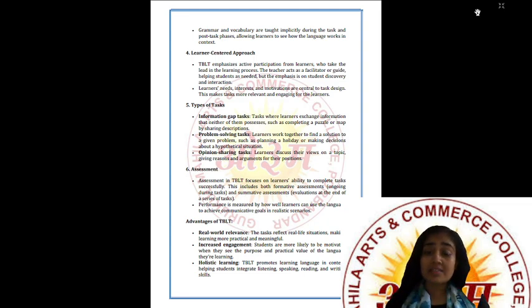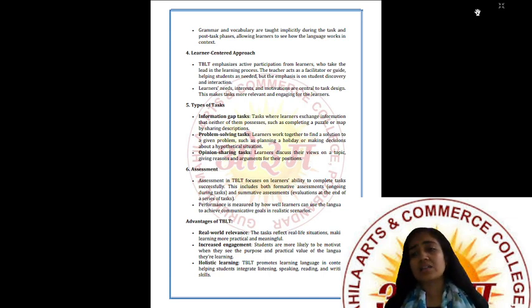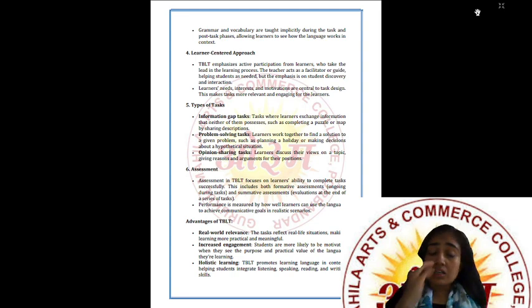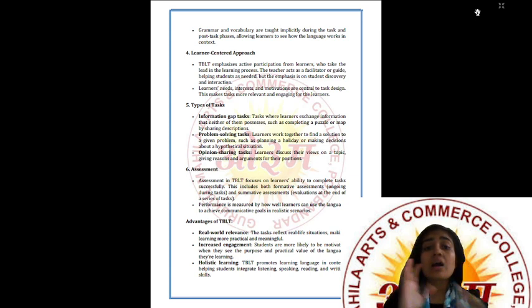Learners' needs, interests, and motivations are central to task design. This makes tasks more relevant and engaging for the learners. As per learners' interests, because if learners are not interested much, then the teacher will also get tired of giving all the tasks, and the learners are not there. How can a teacher teach you, right?